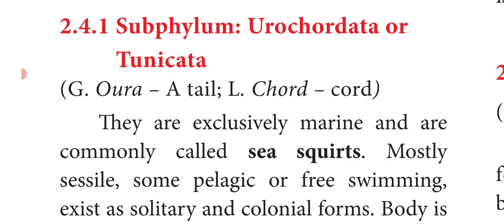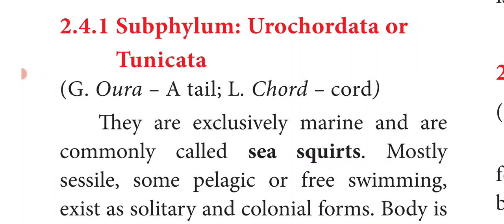First we will see about the subphylum Urochordata, and it is otherwise called Tunicata. Uro means tail and chord means notochord. So these animals possess the notochord in the larval stage, and that too in the tail region. Hence the name Urochordata. So these animals possess notochord only during the larval stage, and that too in the tail region.